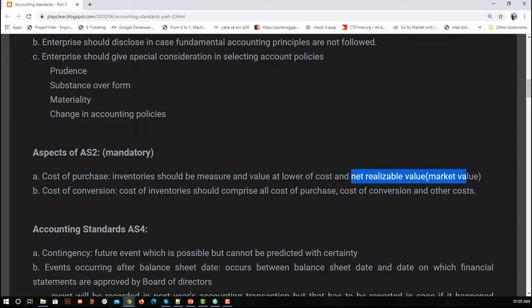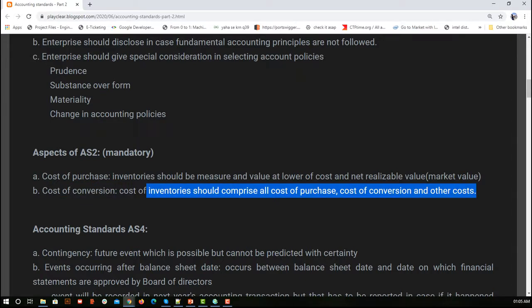That was the cost of purchase. Next is the cost of conversion. What it says is that the cost of inventory should comprise all costs of purchase, conversion and other costs. If you have some inventory, it must have been bought from somewhere else. Now you are doing some pre-processing on it, and again you are storing it here.